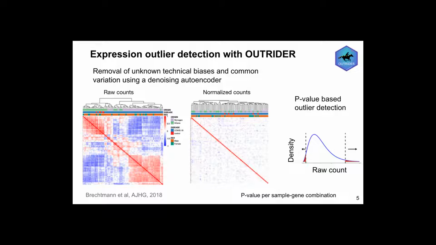Here we see two heat maps, the left one of the raw count and the second one at the right of the normalized count, and we see how OUTRIDER was indeed successfully able to remove the covariation. Afterwards, it fits a negative binomial distribution per gene, thus yielding a p-value per sample gene combination.